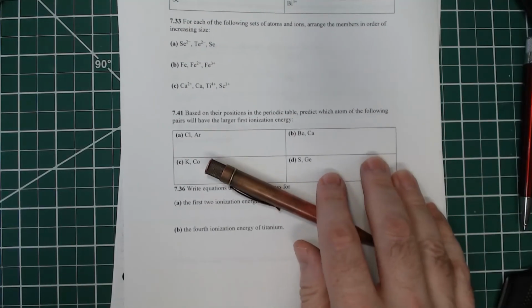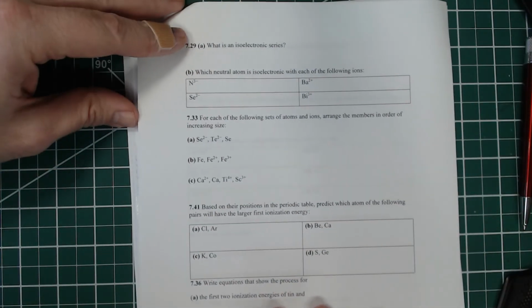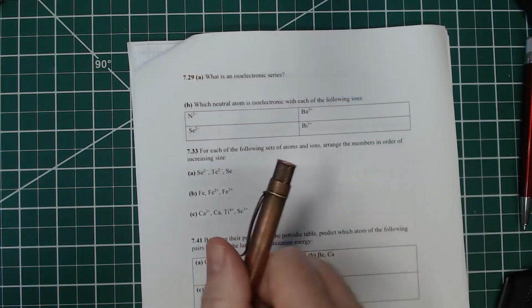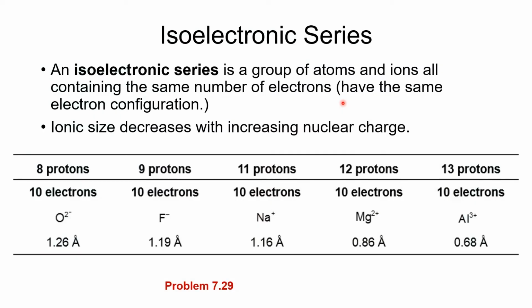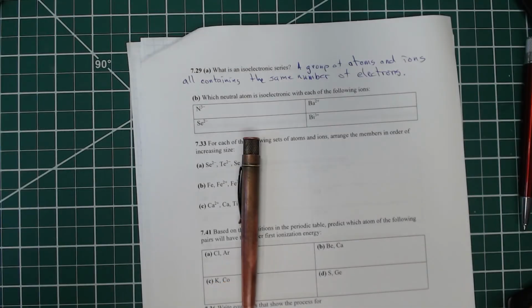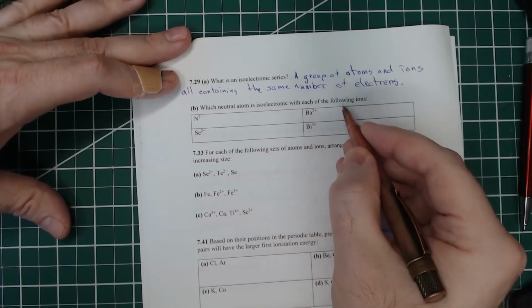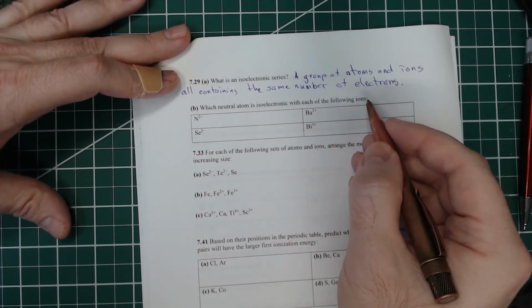So the first part of this question, number 29: what is an isoelectronic series? Well, this is our definition for an isoelectronic series. I wrote that down so that it is there. Here it says, which neutral atom is isoelectronic with the following ions?